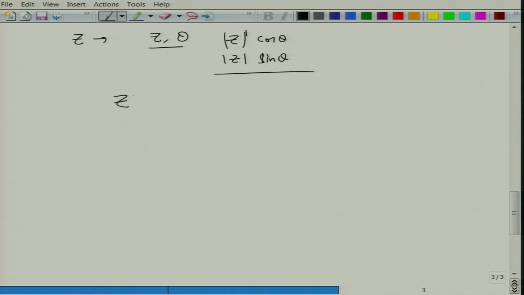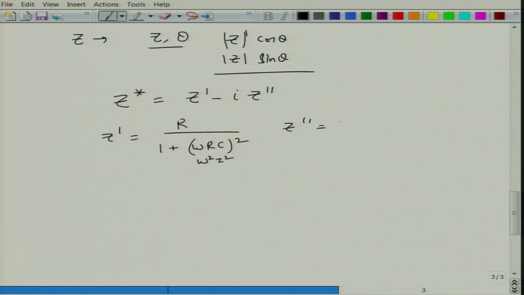We know that Z star is equal to Z prime minus i Z double prime, and Z prime can be modeled as R divided by 1 plus omega square R square C square, which is nothing but omega square tau square, and Z double prime is omega R square C divided by 1 plus omega square R square C square, which is nothing but omega R tau divided by 1 plus omega square tau square.